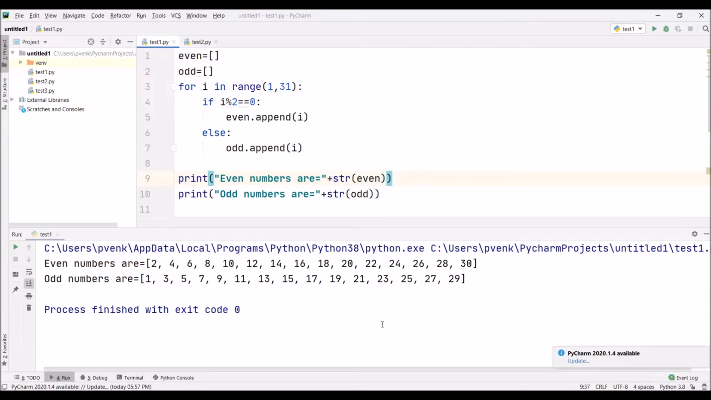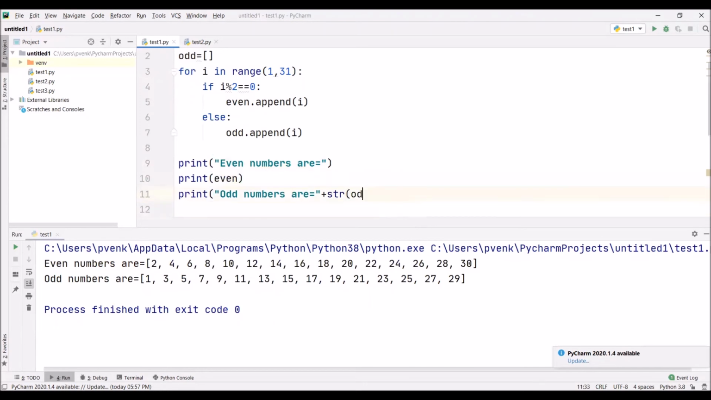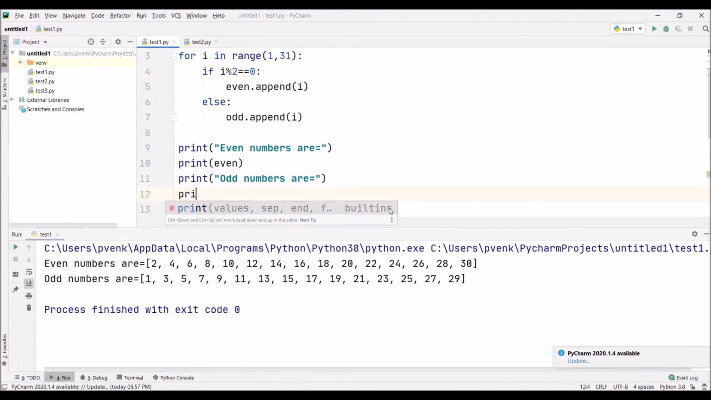If you think this appears a little bit complex, we can split this. We can simply write the even numbers are, and in the next line we can print the values in the even list, and similarly we can write the odd numbers are. In the next line we can print odd, but this will increase the code by 2 lines.